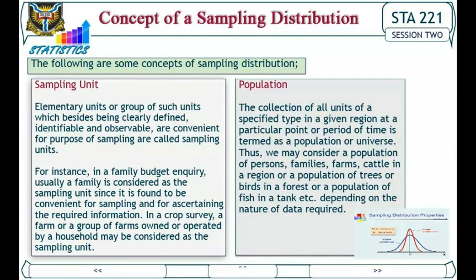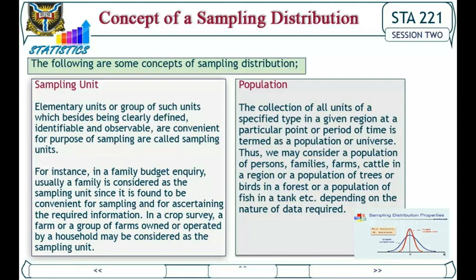Concept of a sampling distribution. The following are some concepts of sampling distribution. Sampling unit. Elementary units or groups of such units which, besides being clearly defined, identifiable, and observable, are convenient for the purpose of sampling are called sampling units.